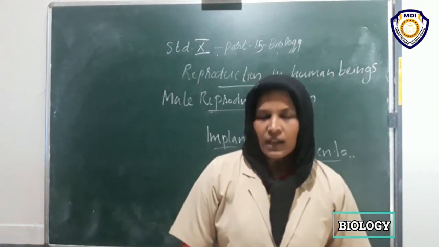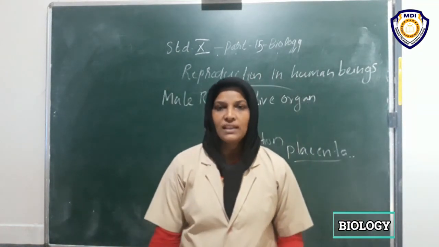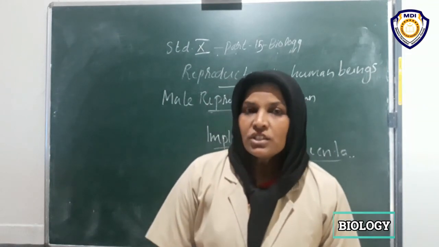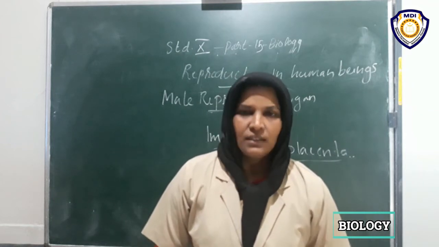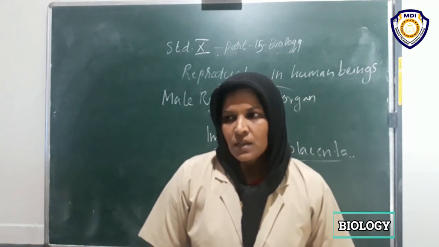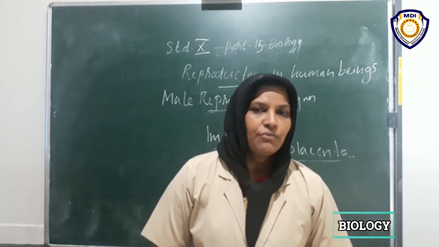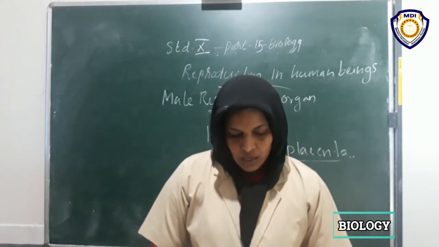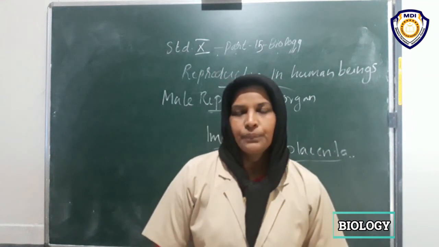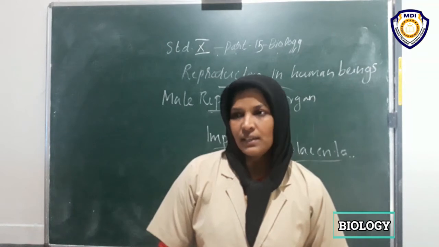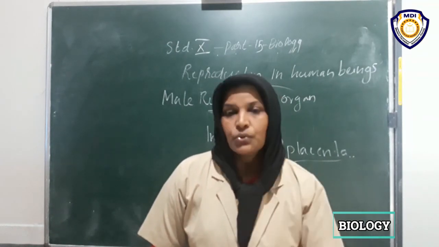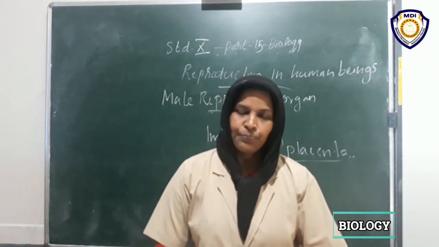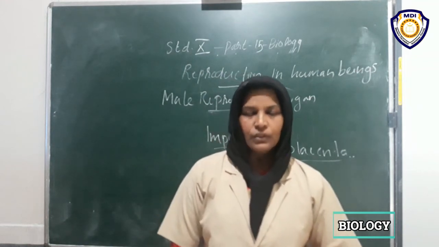Now children, what happens if fertilization does not take place? You know that menstruation occurs. In each and every month in a female body, the ovary releases an ovum, and the uterus is ready to receive it.